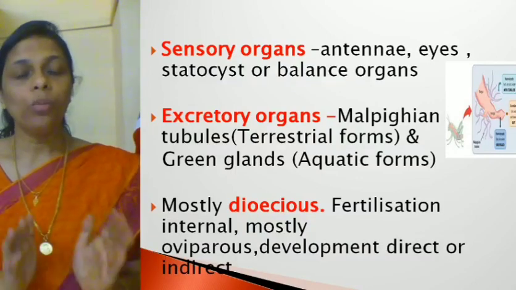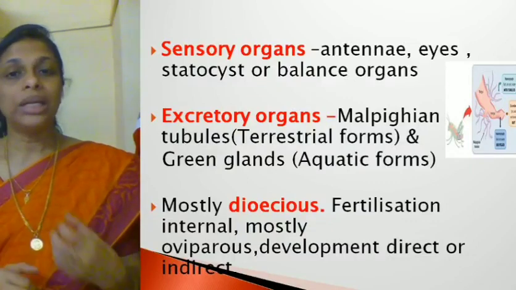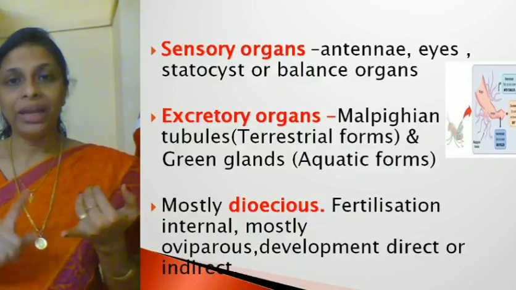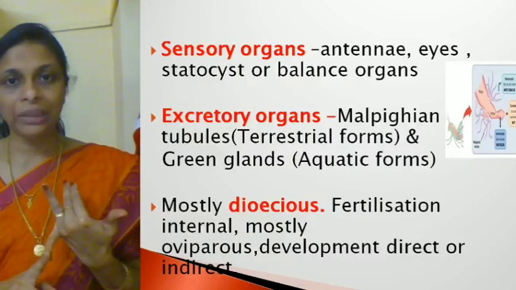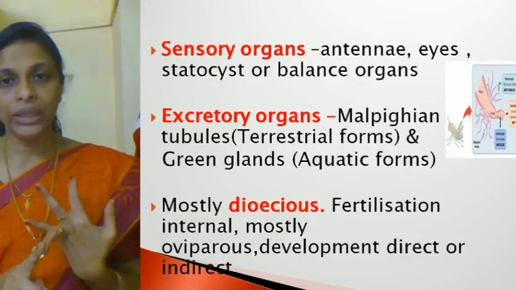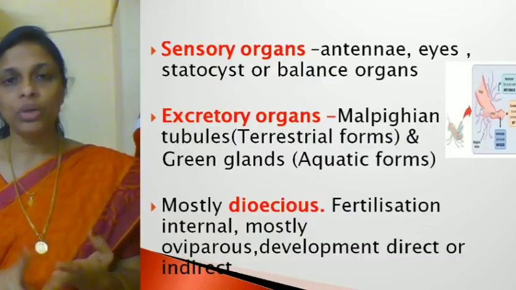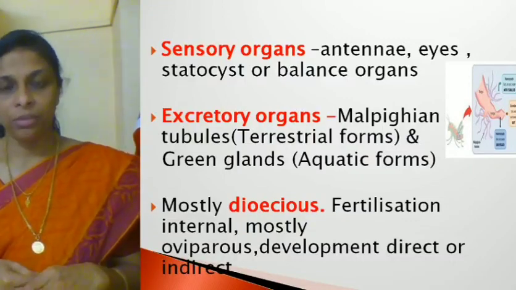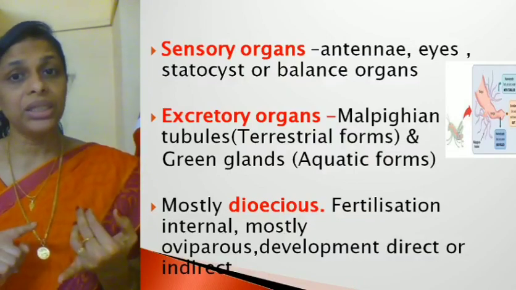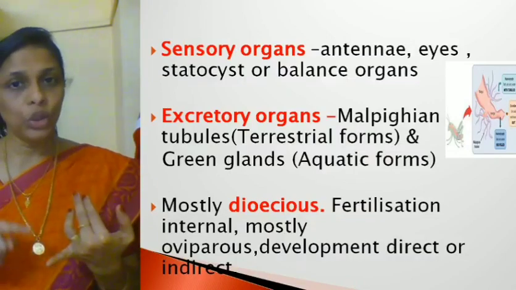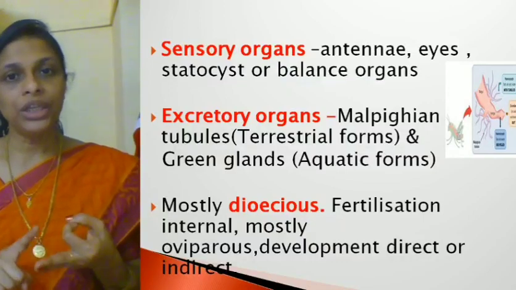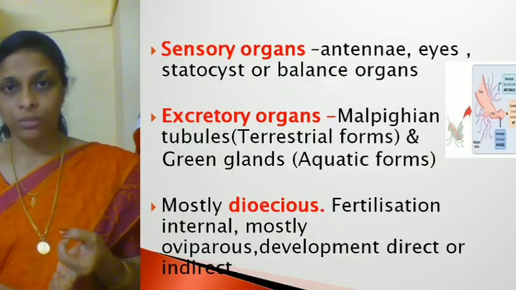So I hope all the characteristics are clear. So let us quickly recollect all the characteristics once again. Phylum Arthropoda, it is the largest phylum. They exhibit organ system level of organization, bilateral symmetry, triploblastic body wall. Then they are coelomate animals. Then we have seen that they have a chitinous exoskeleton. That is a unique feature. They have jointed appendages. The body is divided into head, thorax, and abdomen.